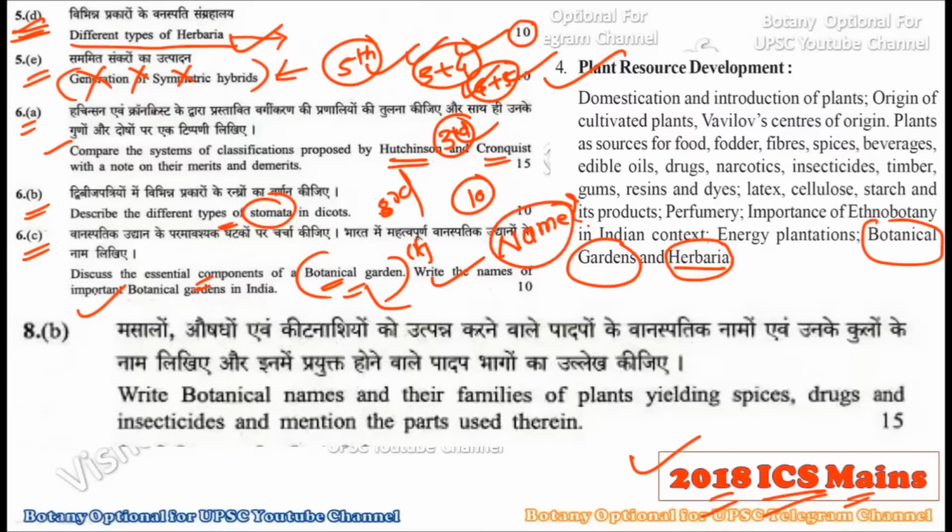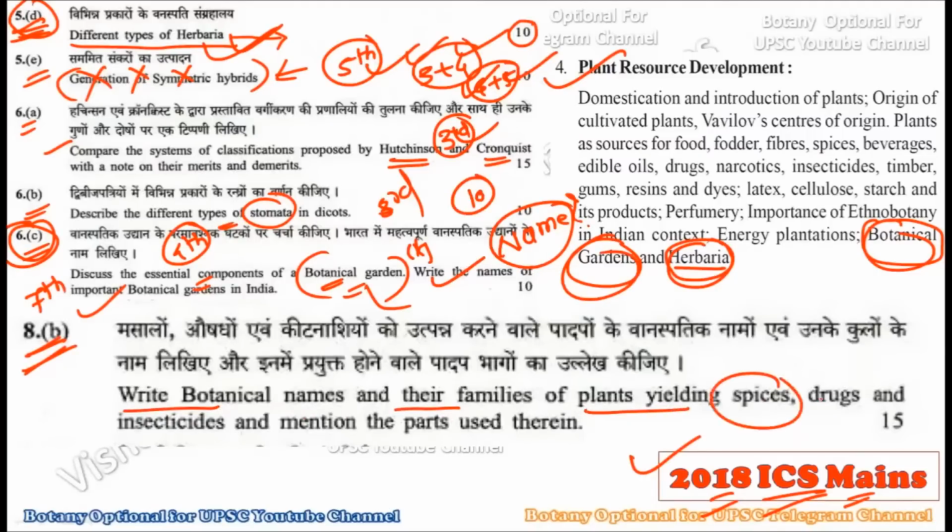So the fifth D question and the sixth C question both belong to the fourth unit: the very first question was from herbaria, and the second question was from botanical gardens. Then, if you skip the seventh question and come directly to the eighth B question, they were asking you to write the botanical names and families of plants yielding spices, drugs and insecticides, right?